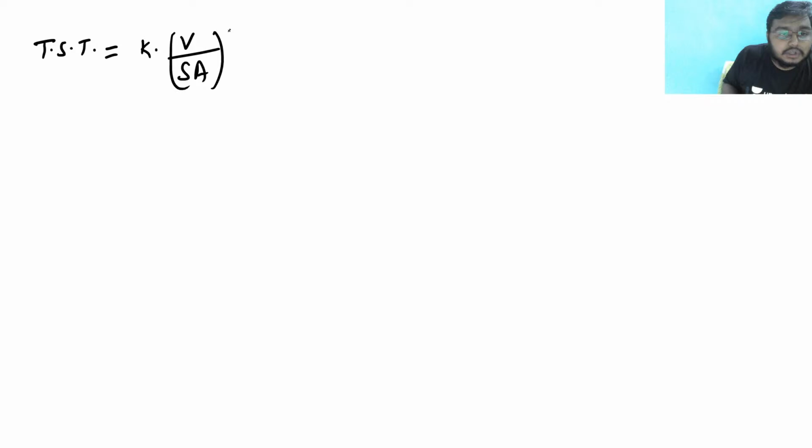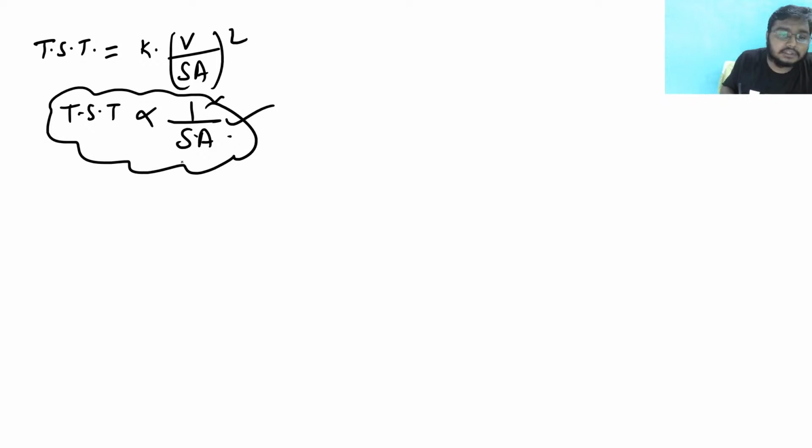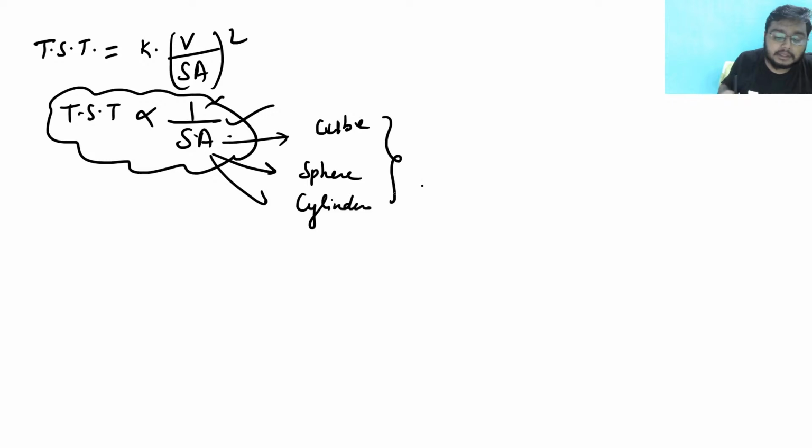This thing we know. Now if we can use this data that it is proportional to only SA, from here only we can solve the thing. So just find the SA for the cube, for the sphere, and for the cylinder, and then just compare them and you will get it.